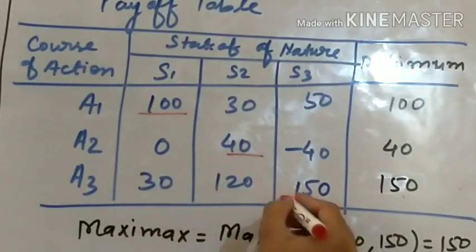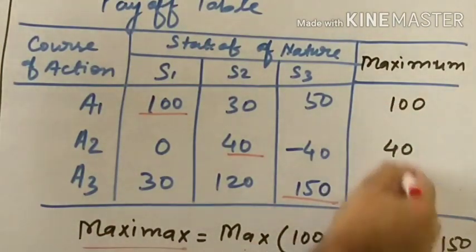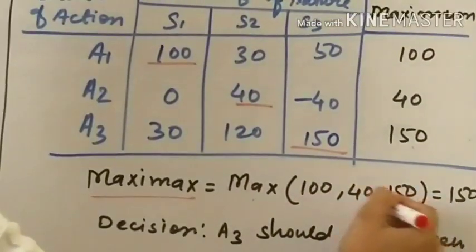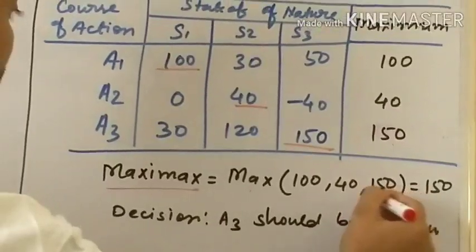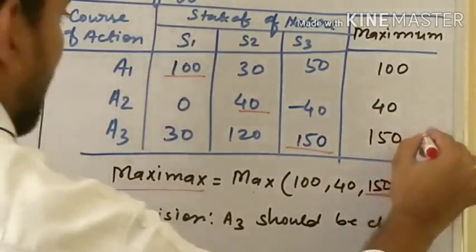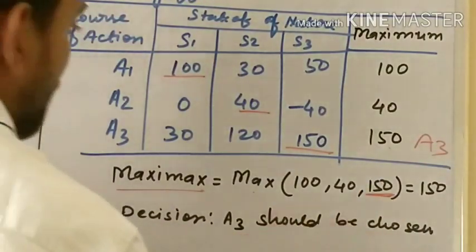In A3, 150 is the maximum. Now the maximum of these three: 100, 40, 150. 150 is the maximum. That's why our Maximax is 150, and 150 is A3. So the decision is A3 should be chosen.